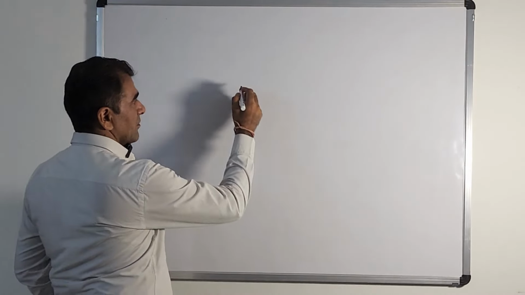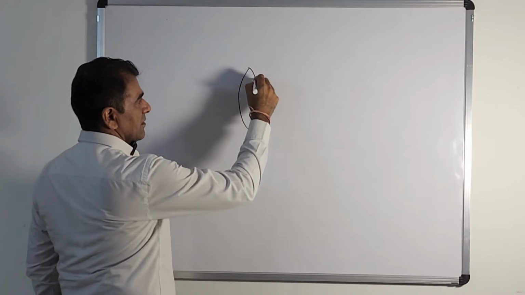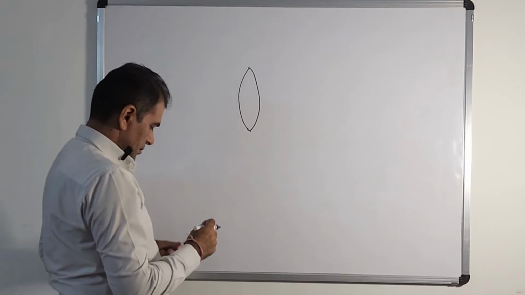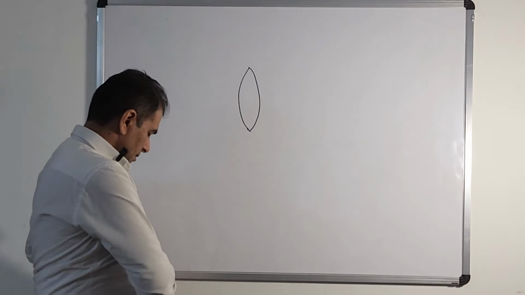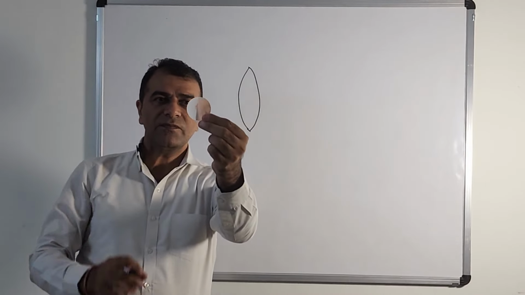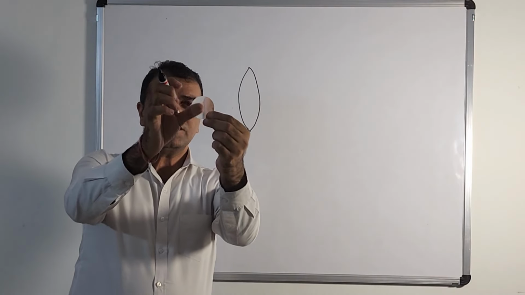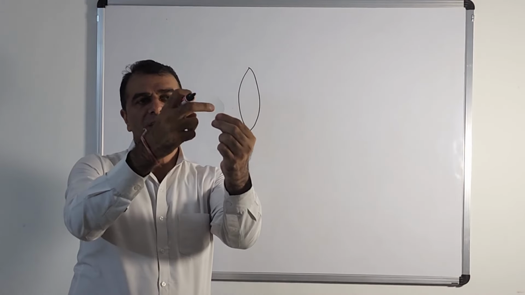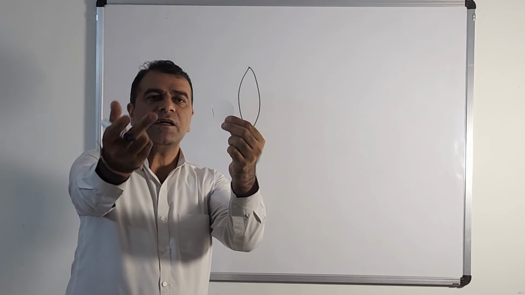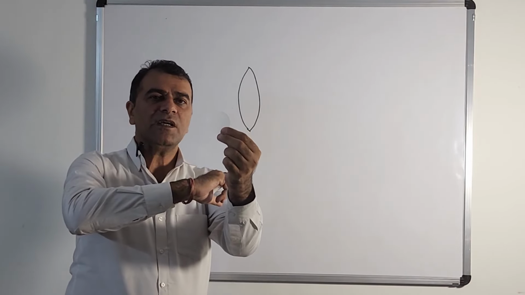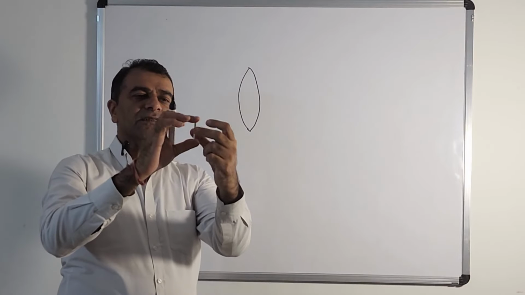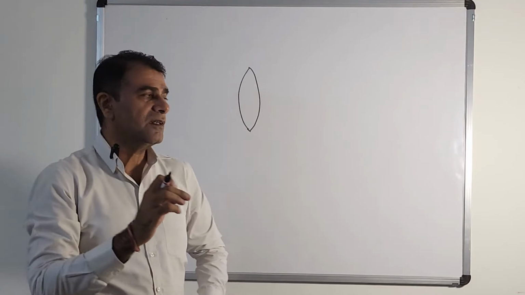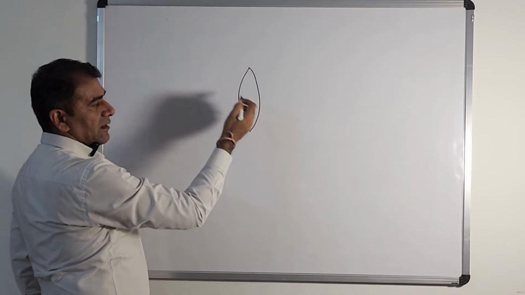So like if this is a kind of lens, I've already shown you, this is a kind of lens. You can see both sides, you can see the light can travel from here, enter from here and then travel towards this side, or light can enter from here to travel to this side. So this is a convex lens. Okay, I will tell you detail about this. Then this is a convex lens.